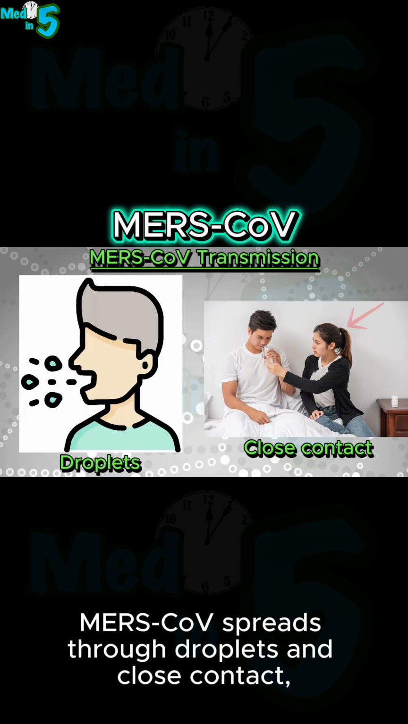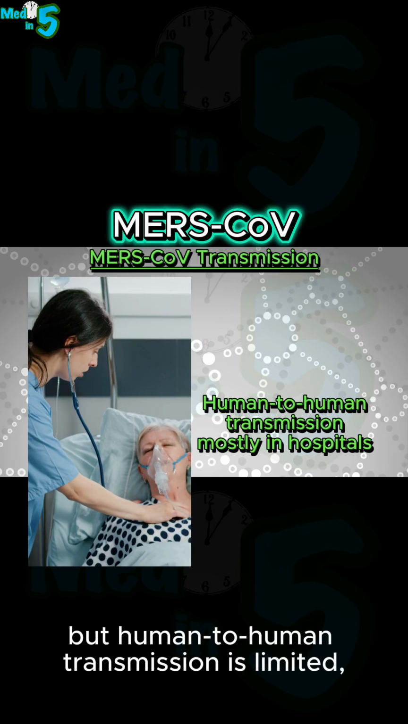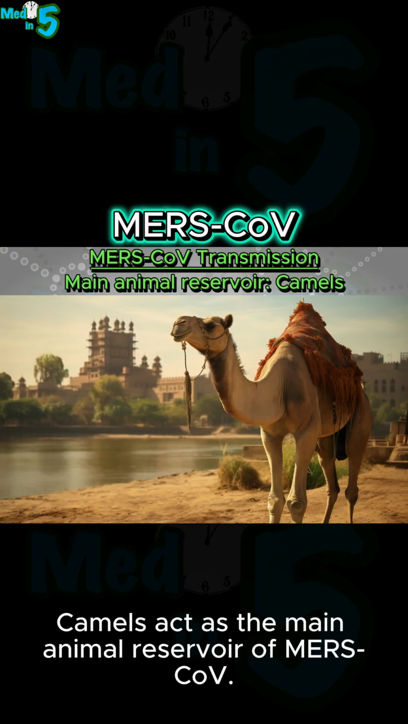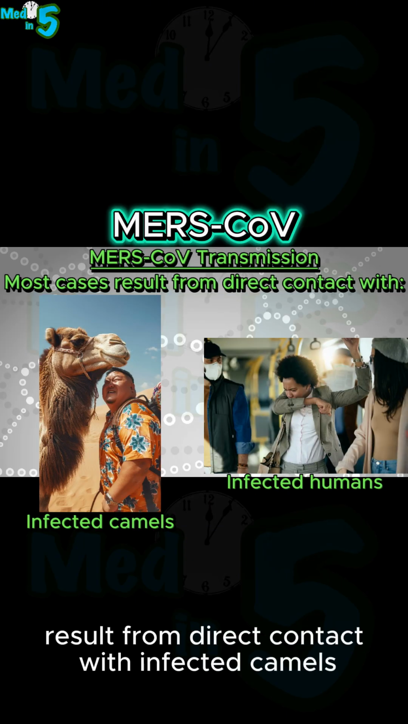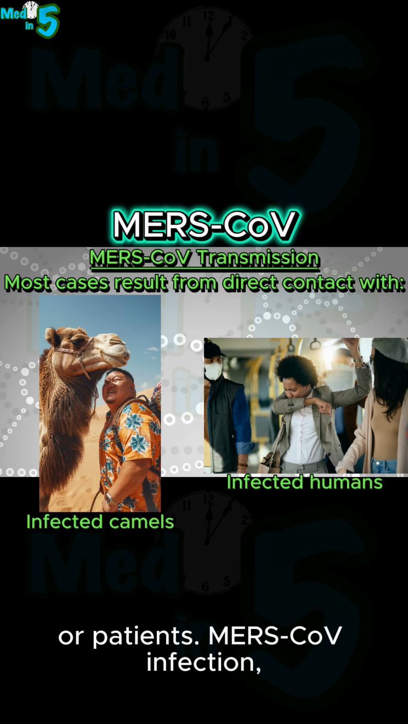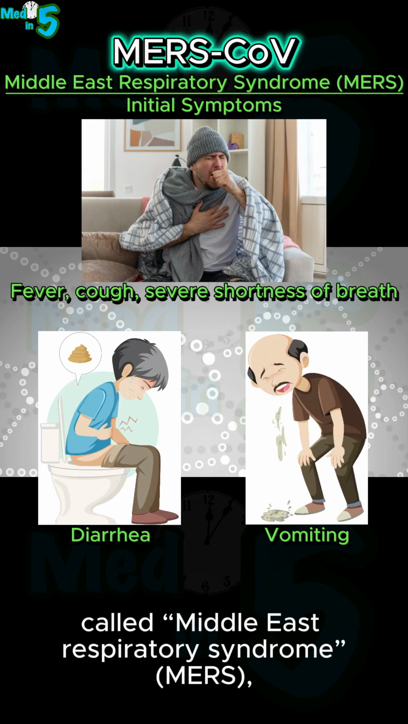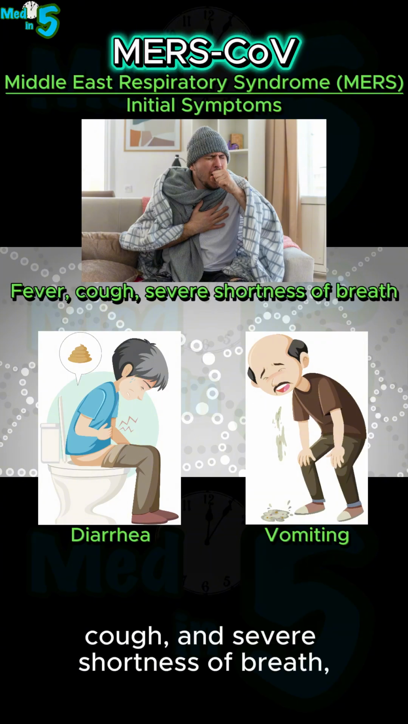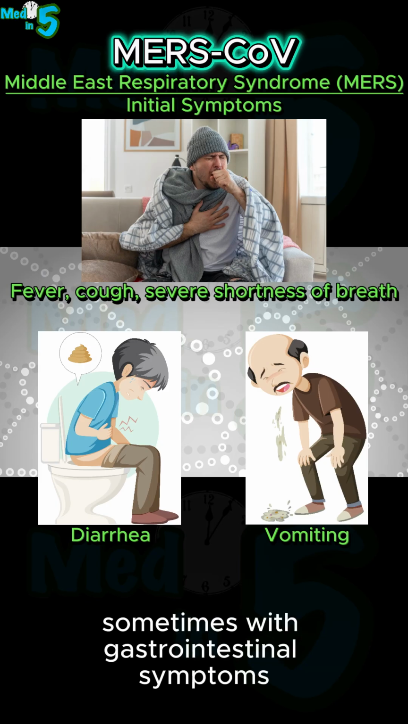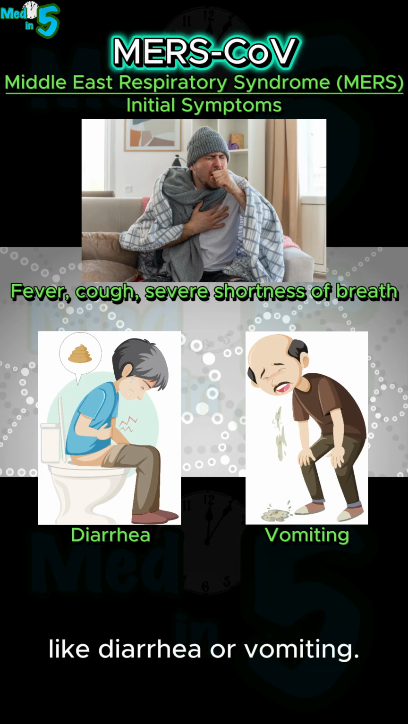MERS-CoV spreads through droplets and close contact, but human-to-human transmission is limited, mostly in hospitals. Camels act as the main animal reservoir of MERS-CoV. Most cases result from direct contact with infected camels or patients. MERS-CoV infection, called Middle East respiratory syndrome, usually starts with fever, cough, and severe shortness of breath, sometimes with gastrointestinal symptoms like diarrhea or vomiting.